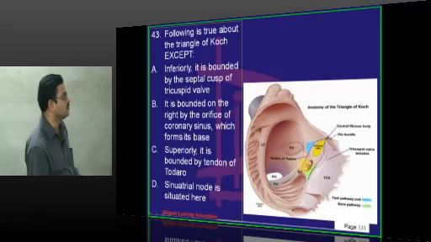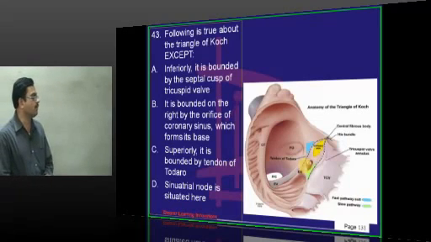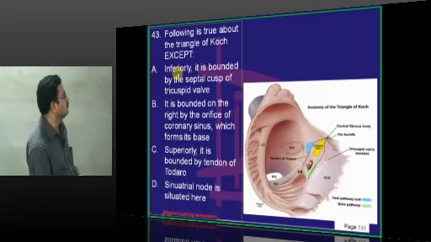In this triangle of Koch, you find the AV node. What are the boundaries of the triangle of Koch? The opening of the coronary sinus, the septal cusp of the tricuspid valve, and the tendon of Todaro. In that triangle, you find the AV node. Inferiorly it is bounded by the septal cusp of the tricuspid valve, that is correct. It is bounded by the orifice of the coronary sinus, correct. Superiorly it is bounded by the tendon of Todaro, correct.